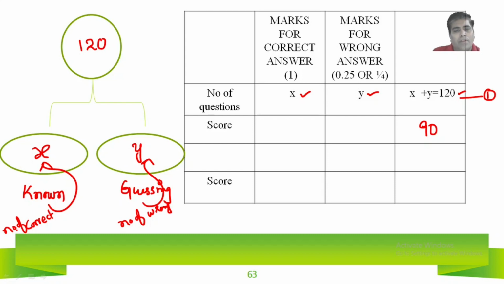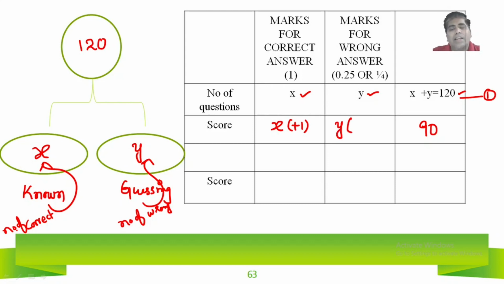If the number of correct answers is x, his score will be x into 1. Known questions are x, and for each question you are getting 1 mark, so we multiply x into positive 1. Unknown questions are y, meaning these are guessing questions.